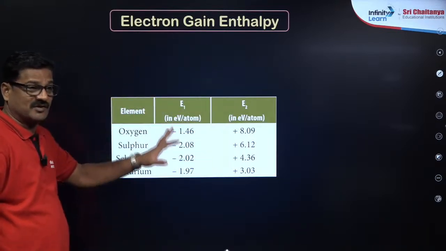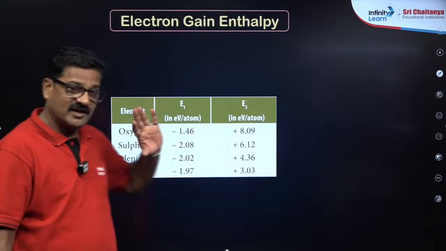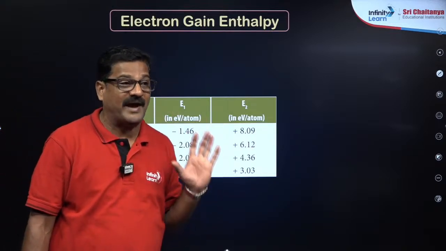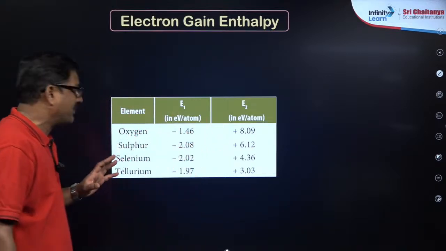मैं क्या बोलना चाहता हूँ यहाँ पर. So these are the tables. Again I am telling you, you just understand the pattern, right? Understand the pattern.